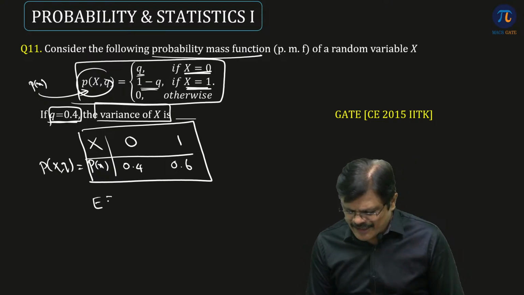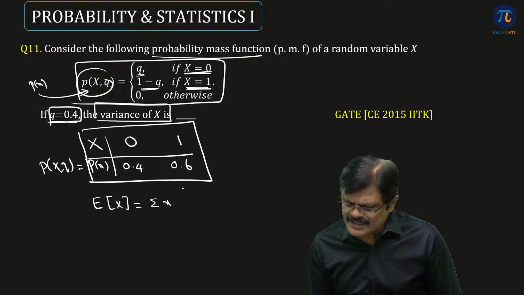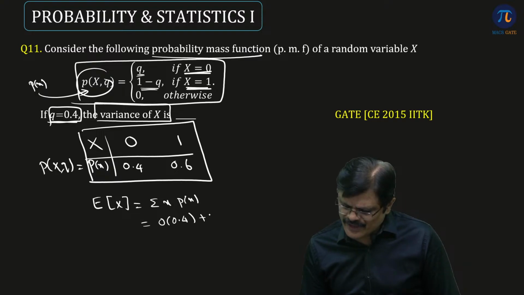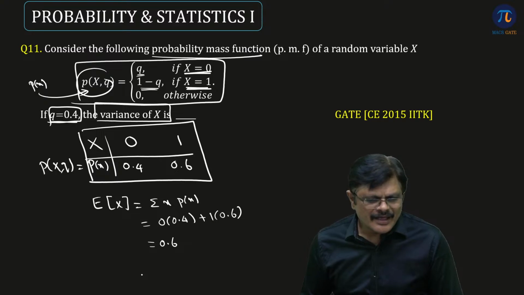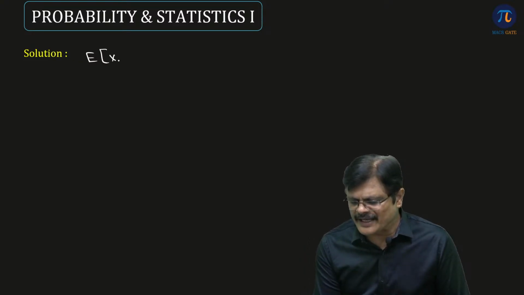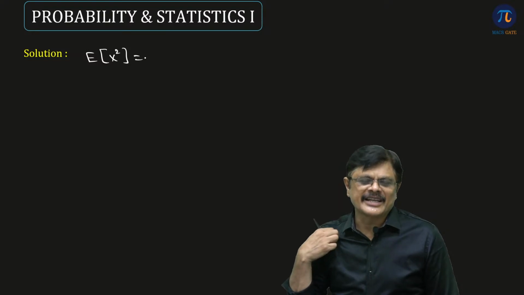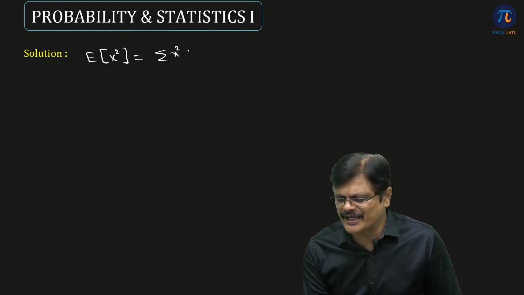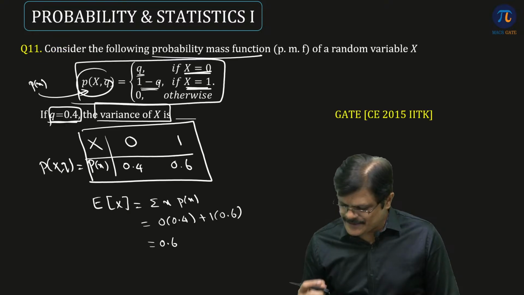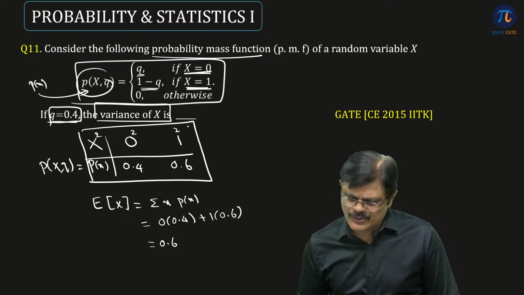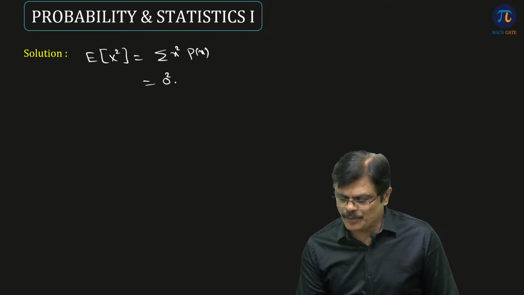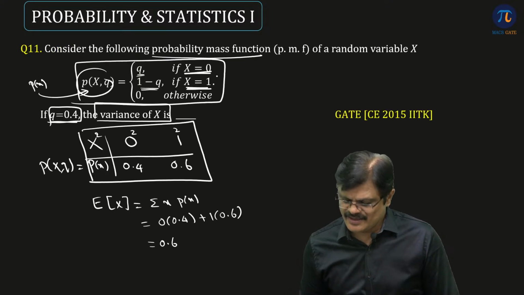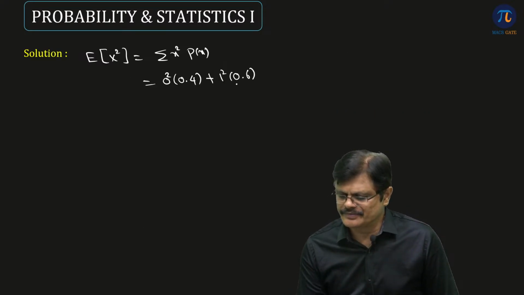So first we need the expected value of x, sigma x into p(x). So it is 0 into 0.4 plus 1 into 0.6, which is 0.6. Once you have got it, then you can find the expected value of x square. What is the expected value of x square, my dear friend? Sigma x square into p(x). So x square means 0 square, 1 square. So it is 0 square into 0.4 plus 1 square into 0.6, which is nothing but 0 plus 0.6, which is 0.6.